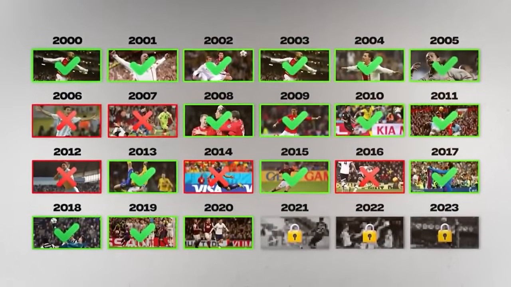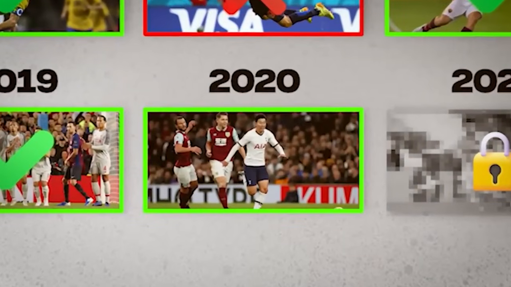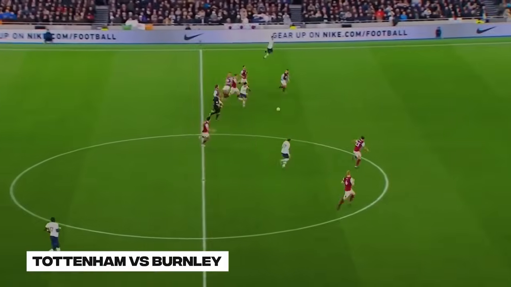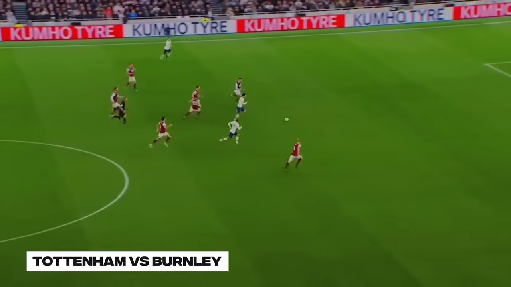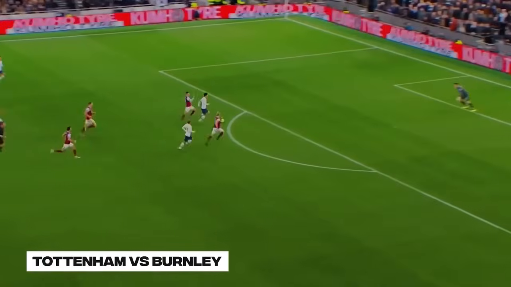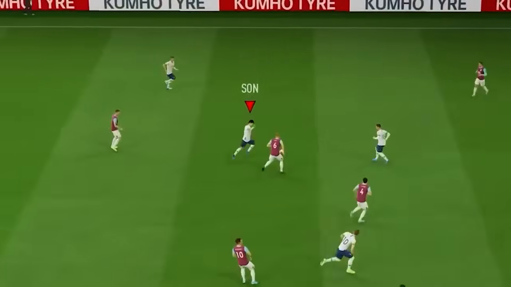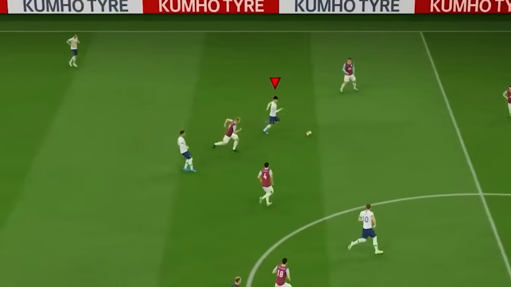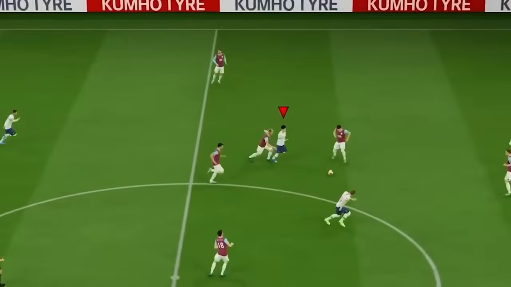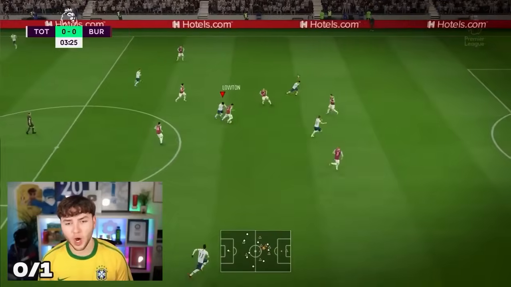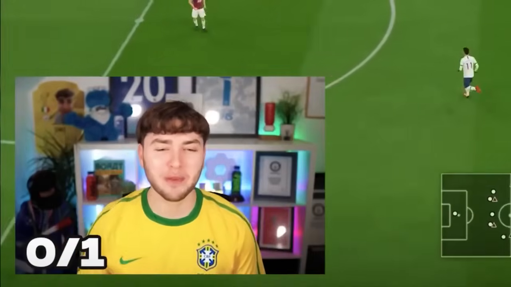Let's move on to 2020. And an iconic goal from 2020 is, you guessed it, Son's solo run, where he literally ran from his own half to the opposition's box and scored. Son. Off he goes. Off he goes. Heung-min Son taps it through them. No, no. Oh, that would have been perfect.